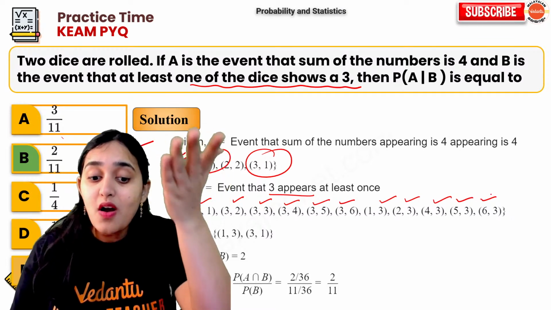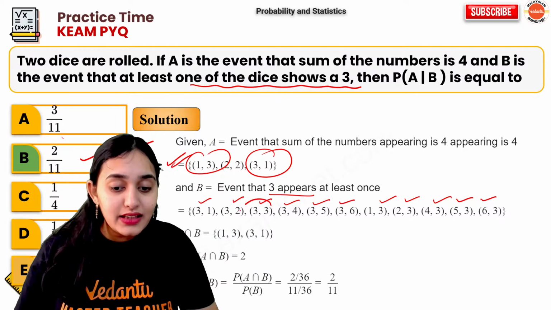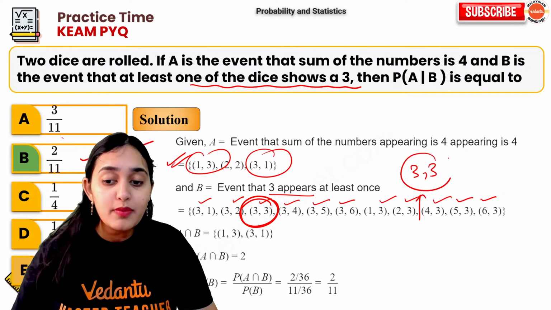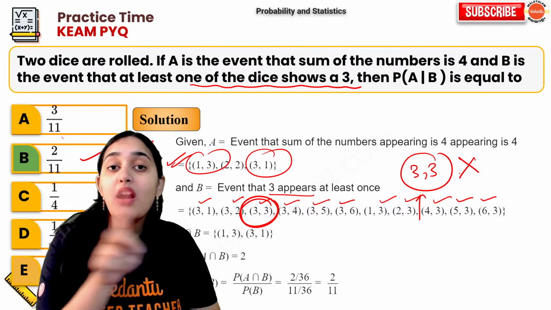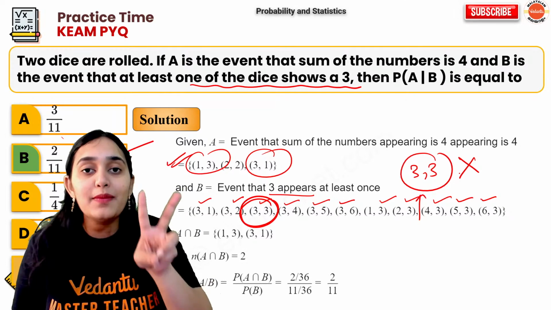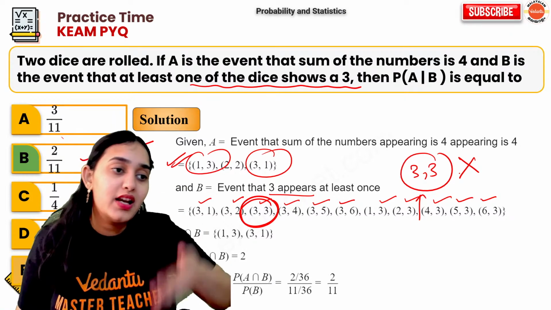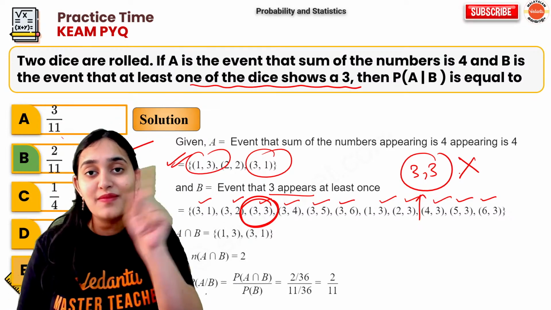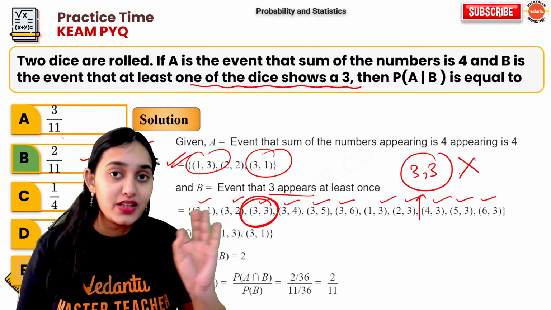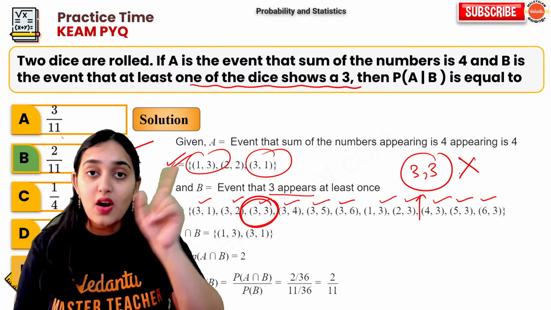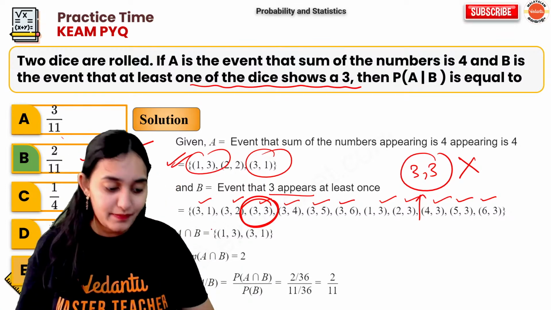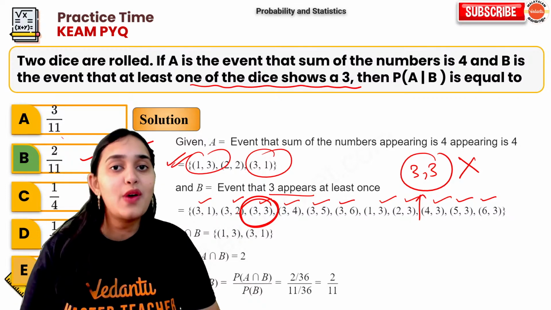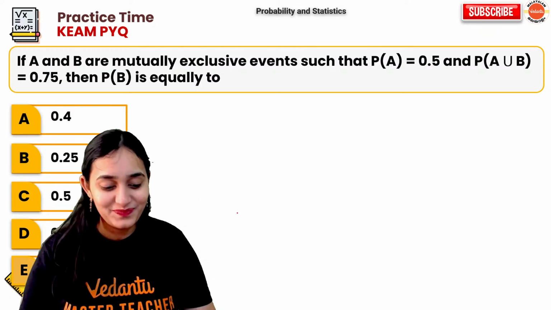Now you guys are not understanding that here 3 3 is there. Again 3 3 will not be counted. You cannot count 3 3 two times, because 3 3 and 3 3 both are the same thing. They are not different outcomes. They are the same outcome, so you cannot count it two times. Just count it one time. Yes. Okay. So it is 2 out of 11, not 12.